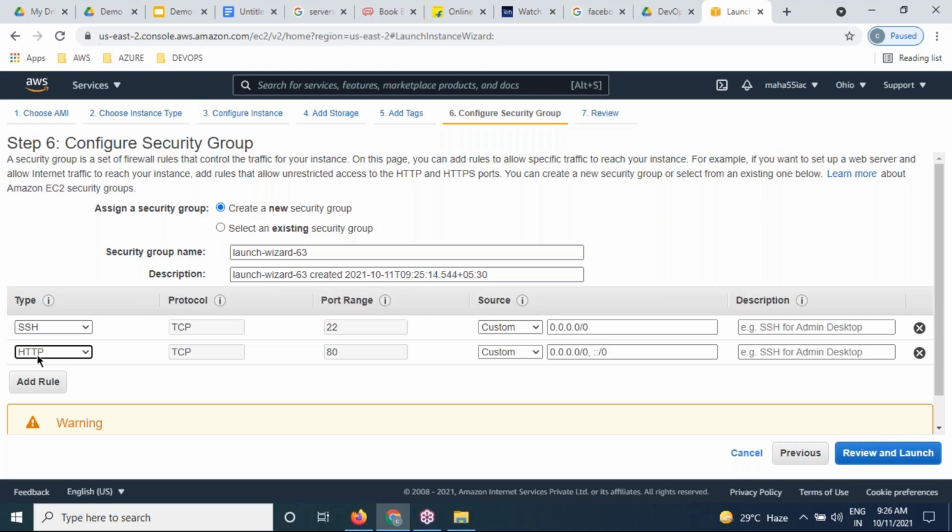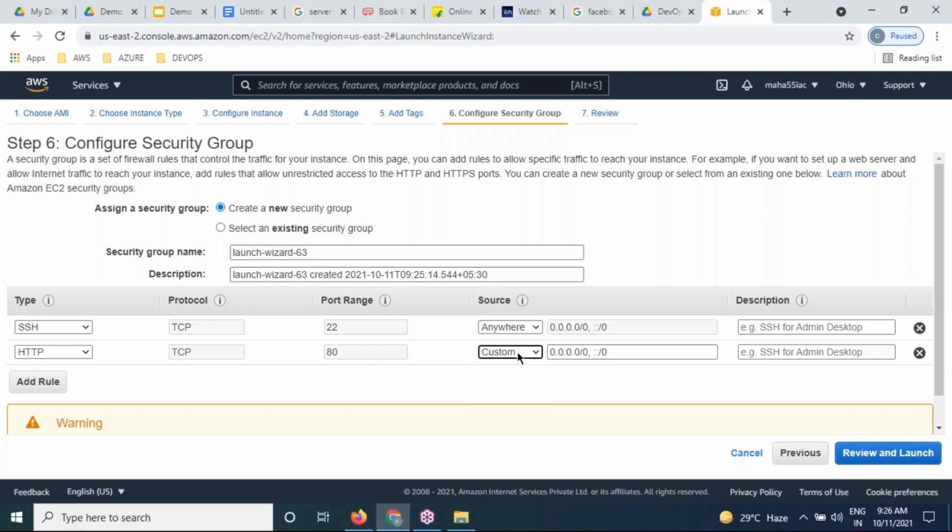But what about HTTP? HTTP is nothing but what? Hypertext Transfer Protocol. With the help of this Hypertext Transfer Protocol, we can access this web server over the internet from anywhere in the world.